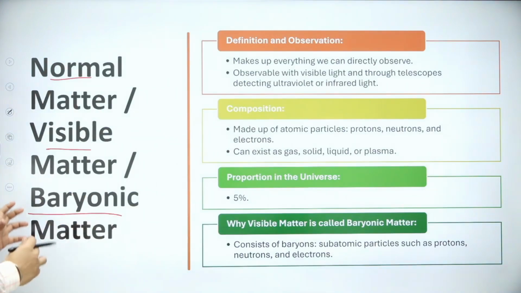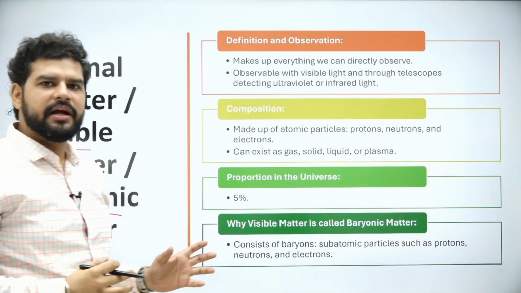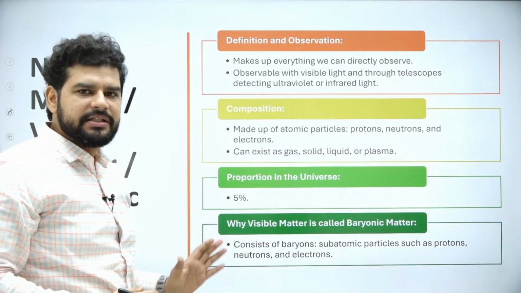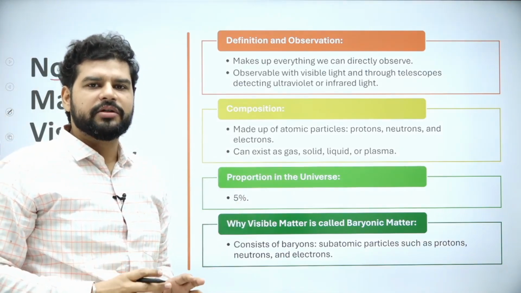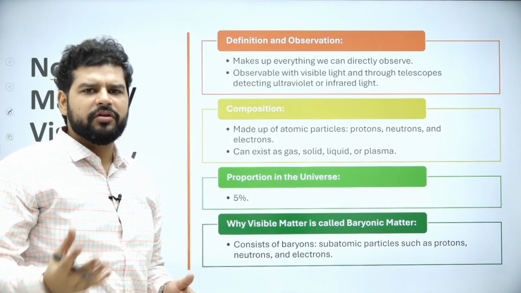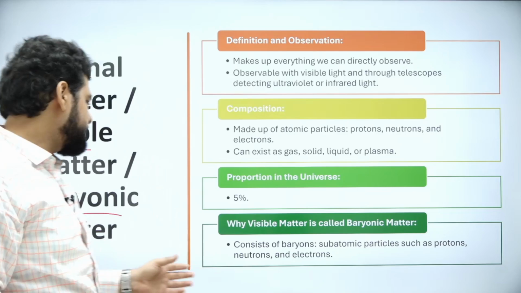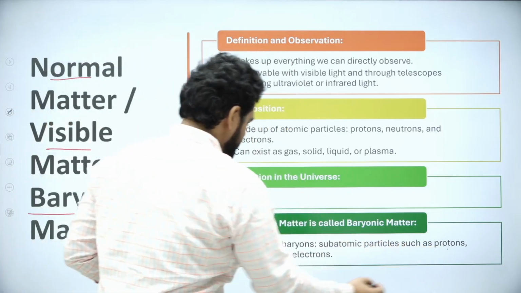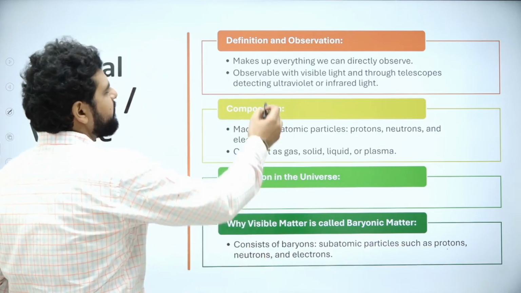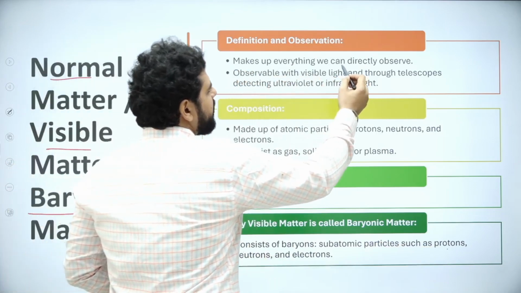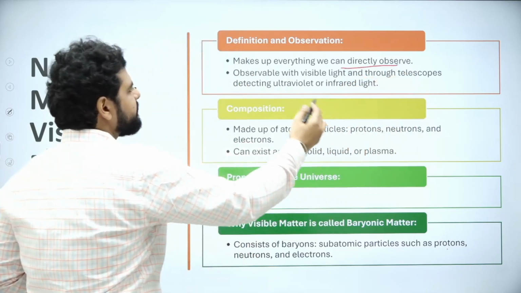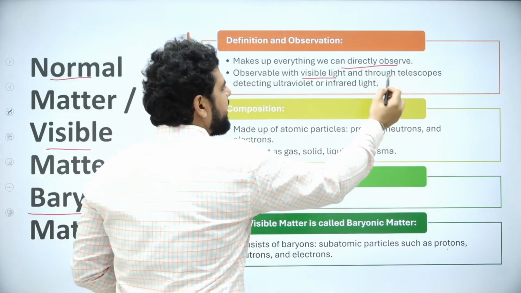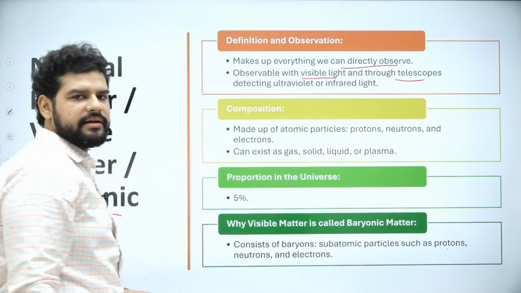So the first thing: what is normal matter, what is visible matter, or what is baryonic matter? UPSC tends to ask synonyms, like I've told you before. So that's why I bring all the available synonyms. Visible matter is, of course, whatever we can see. It is also known as baryonic matter. Baryons are subatomic particles like protons, electrons, and neutrons, right? So visible because we can directly observe them. It is seen under visible light, and through our telescopes we can detect it.